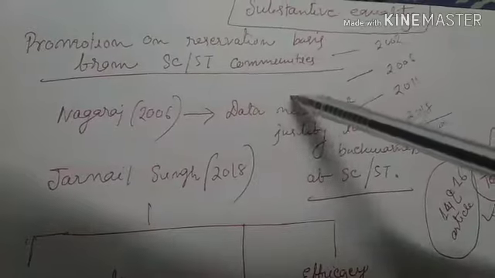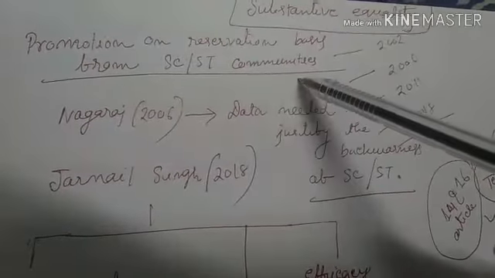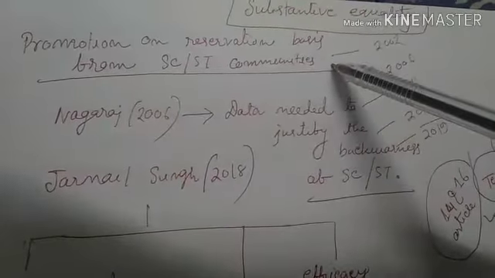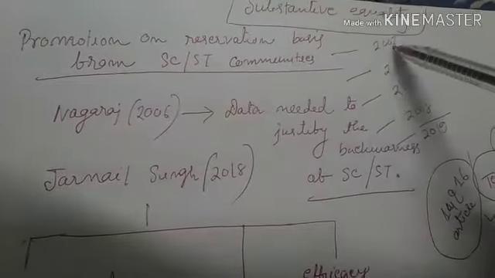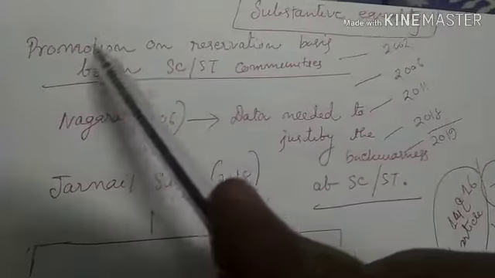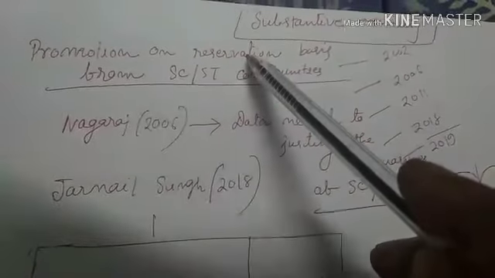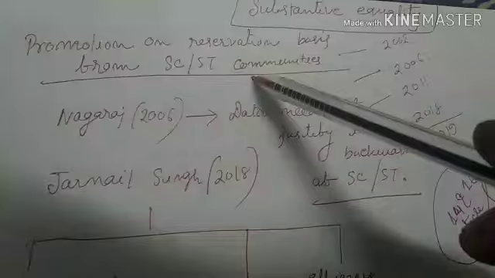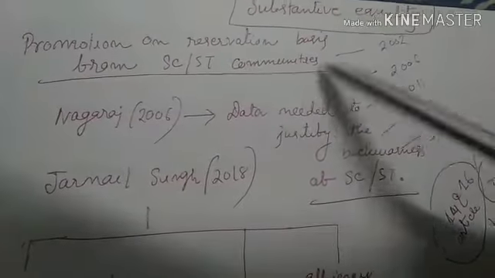The background of this judgment is not new. It began way back in 2002 when the Karnataka government attempted to make promotion on a reservation basis. It was challenged in court in 2001.